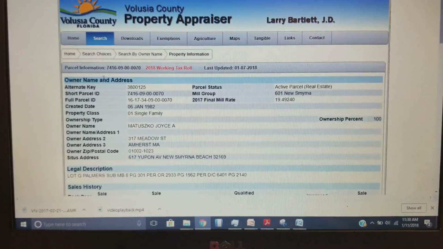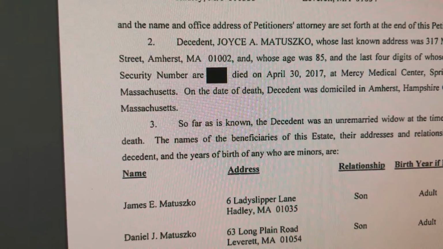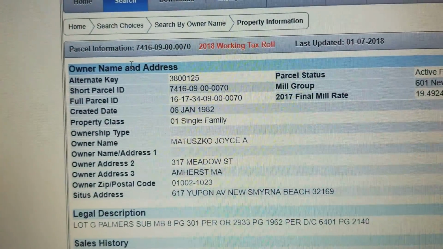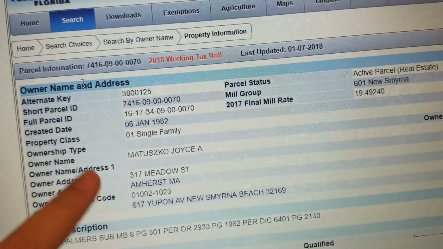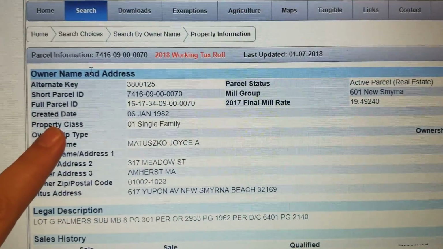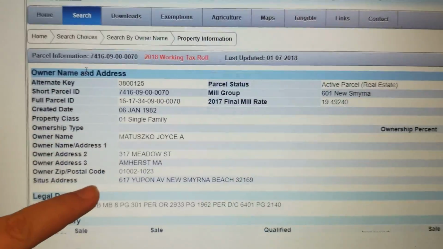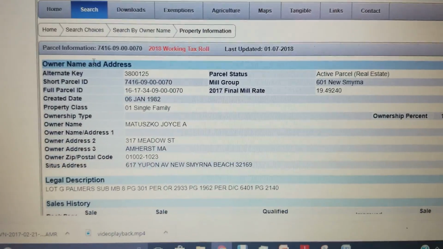You usually see that, but you can search for the first name afterwards as well if this doesn't come up with anything. And sure enough, we've got Joyce A. Masutsko and Masutsko, Joyce A. We see her forwarding address for her mail. It's definitely our unique name, so we know for a fact that that's her. This person did own property. We've got the address for the subject property. Now we can research it and reference it in our mailings. And we have all the information we need to record.